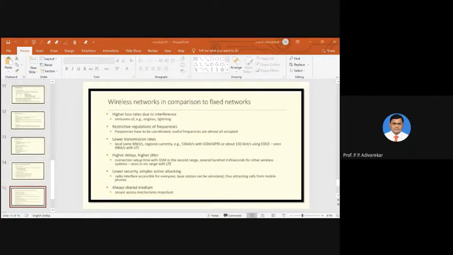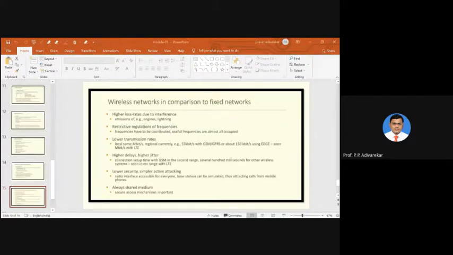Then, since the communicating medium is wireless, security is one more concern, because security in the communication is lower in the case of wireless. Why? Because anyone can easily access the medium. Also, any attacker can tune to your frequency and listen to your data if it is not encrypted.